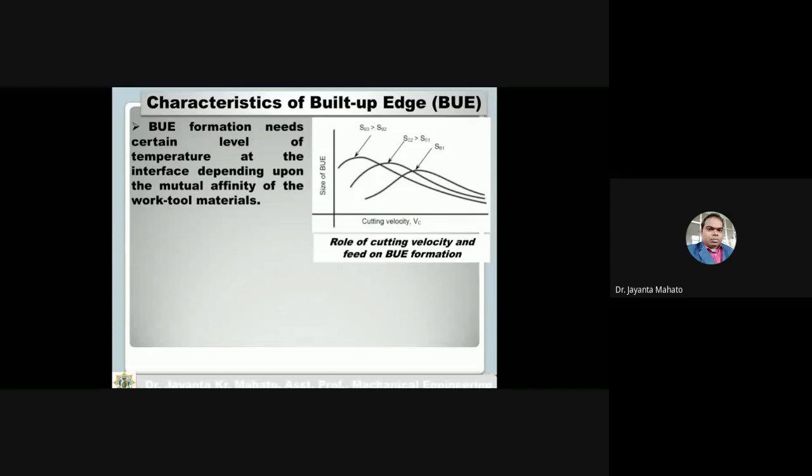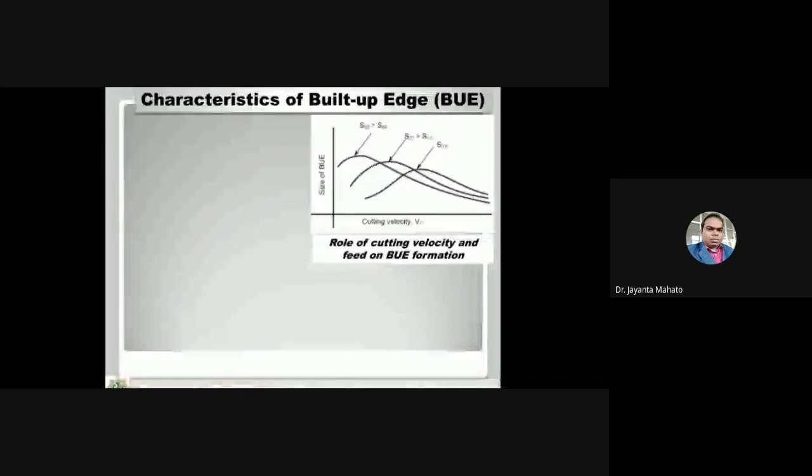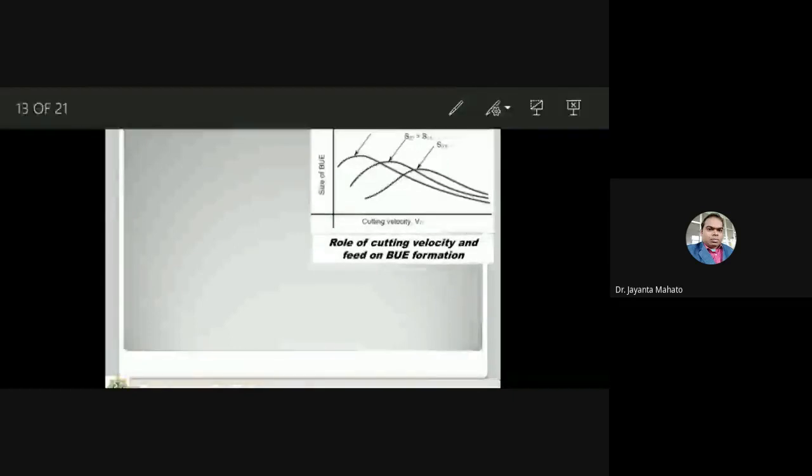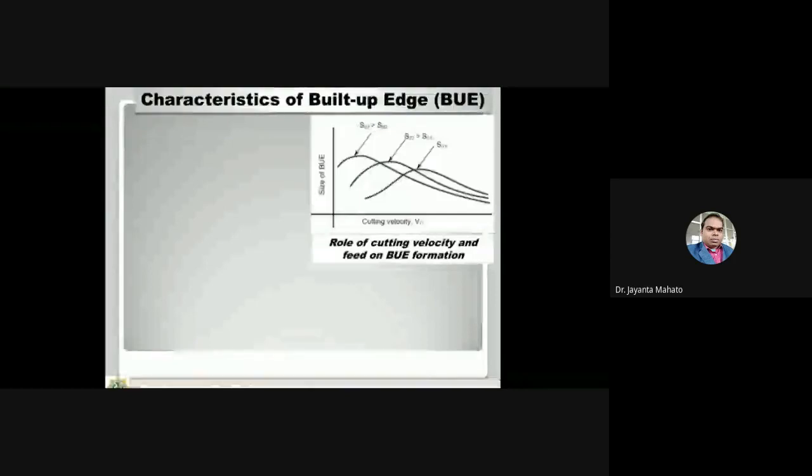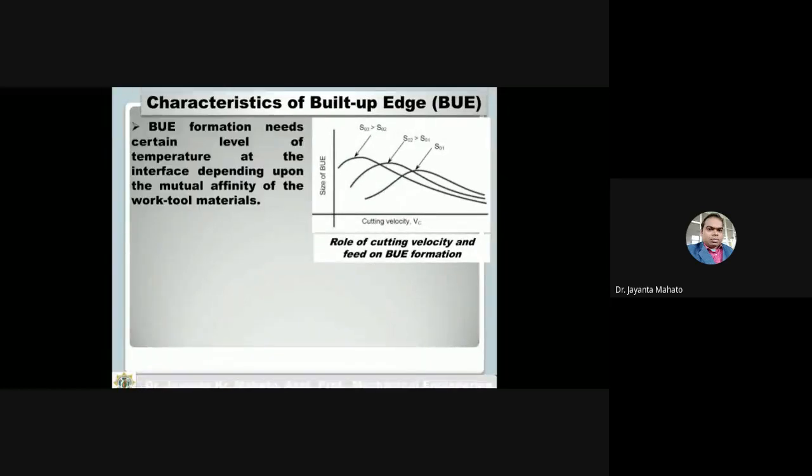So the built up edge is formed when a certain temperature is reached. This temperature is reached due to the friction between the chips and the tool face.